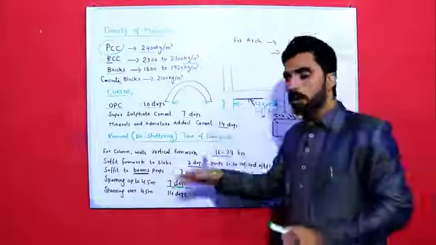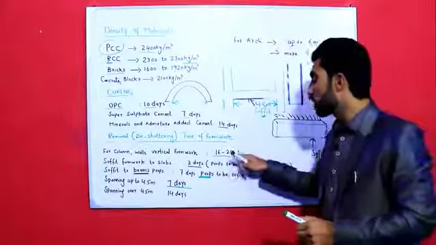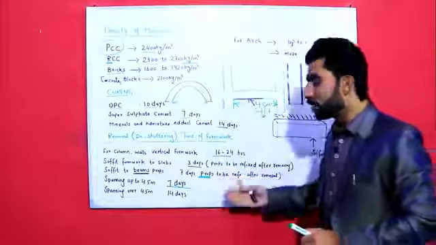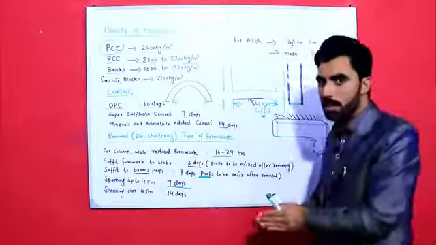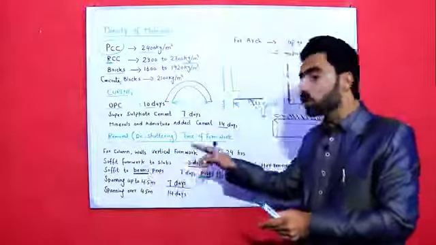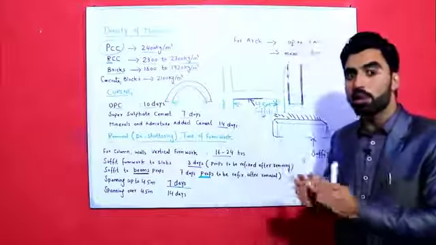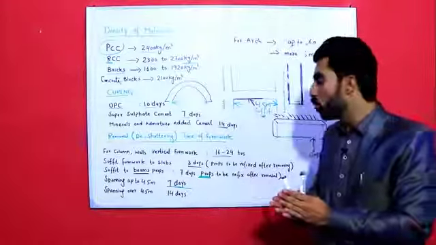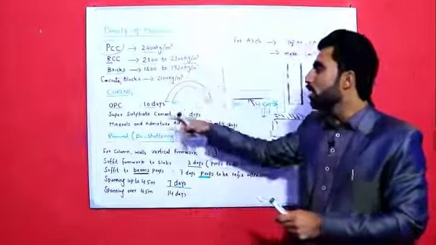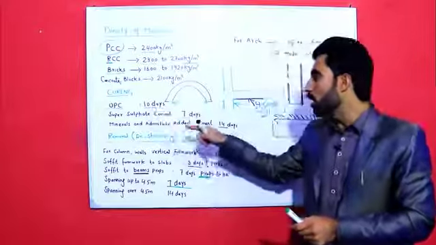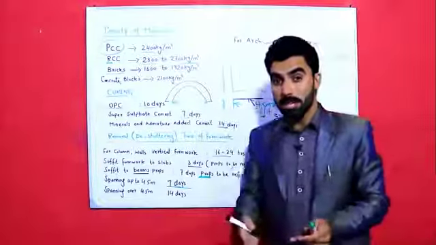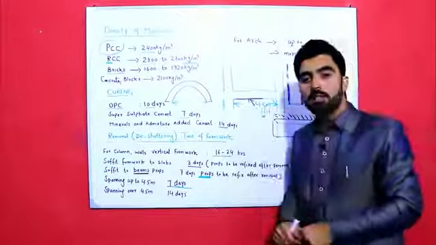The column and wall vertical formwork should be removed after 16 to 24 hours. Formwork to slab soffit should be removed after 3 days, and the props should be refixed again after removal of soffit. And soffit to beams should be removed after 7 days, and props should be refixed after removal of soffit. And these are the durations which I have discussed. For OPC 10 days curing time, for super sulphate cement 7 days, for mineral and admixture added cement or other material added cement, 14 days.